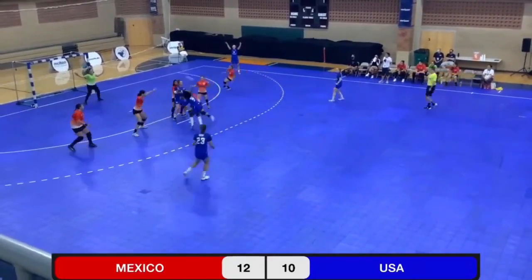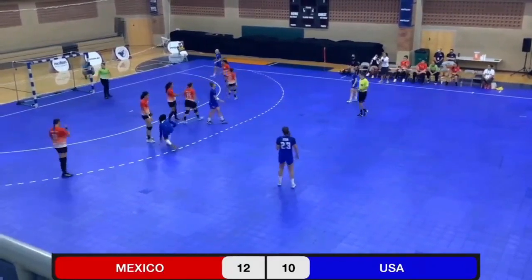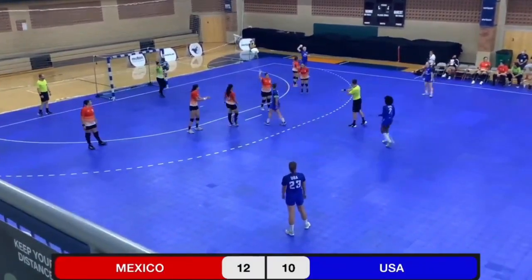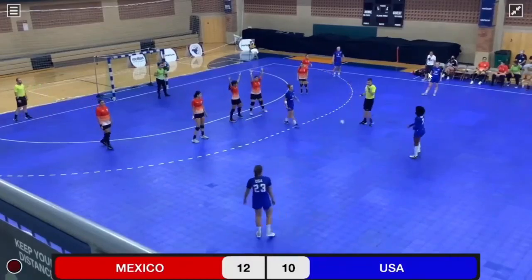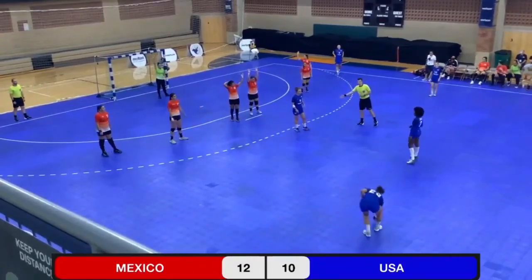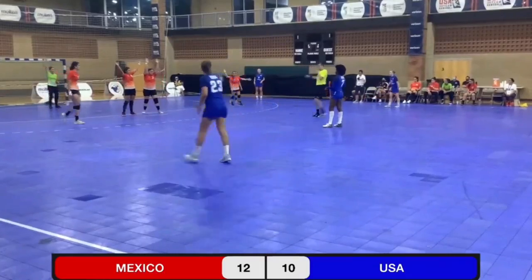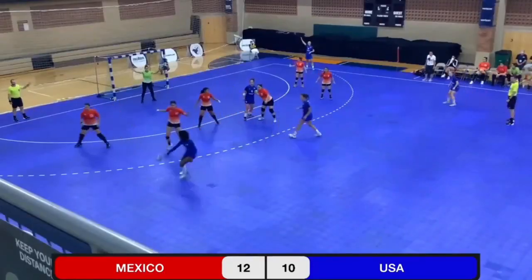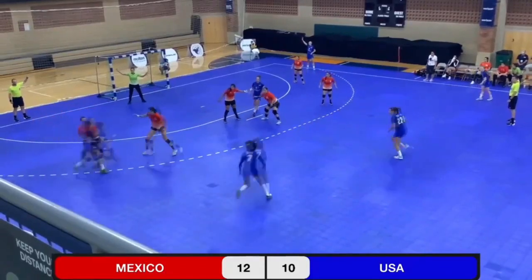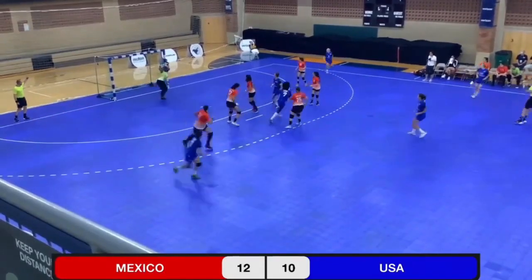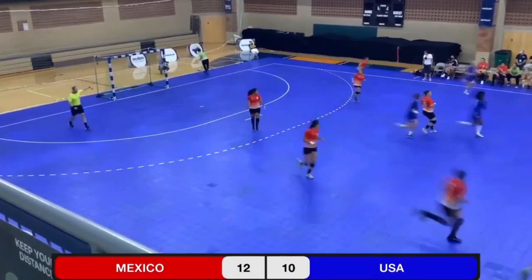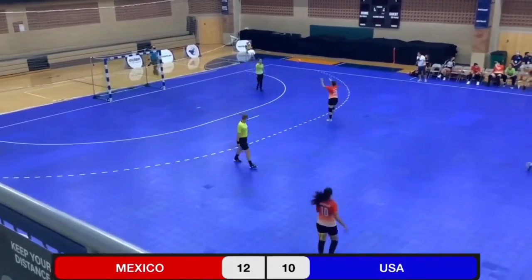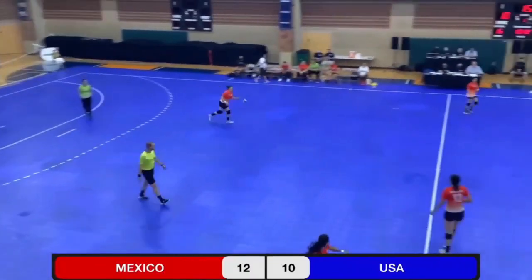Carvalho looks to, she's fouled, and we'll have a free throw at 9 meters. Carvalho shoots. Saved by the goalkeeper, Valenzuela, for Mexico.